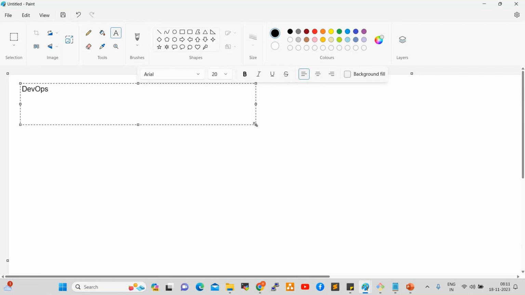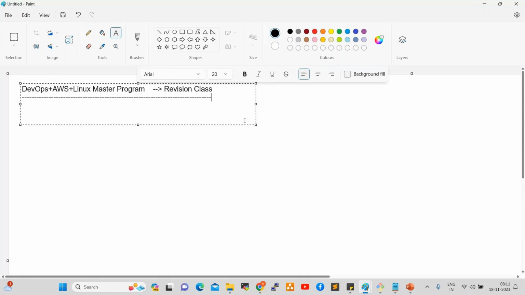So DevOps plus AWS plus Linux, right? This is a master program. Now today's session is a revision class. Whatever concepts we discussed so far, those will be revised.